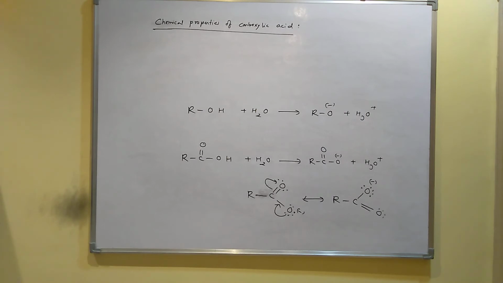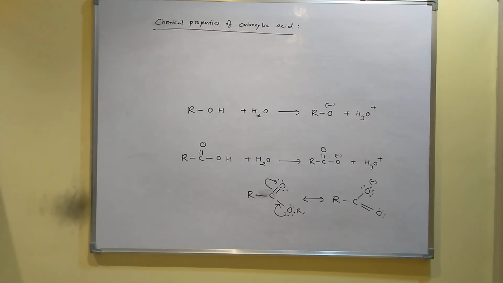So those acids are said to be strong in which the conjugate base is stable. In case of carboxylic acid, after releasing the H plus ion, the carboxylate ion gets stability due to the resonance structure, and since the carboxylate ion is stable, carboxylic acid has more tendency to release the H plus ion. In case of alcohol, the alkoxide ion produced after releasing hydrogen cannot show any kind of resonance structure.